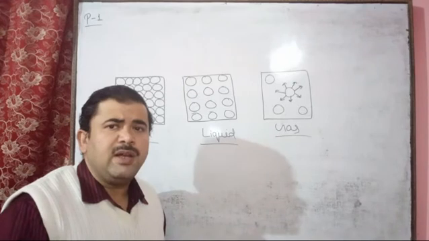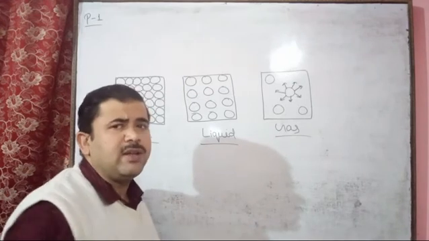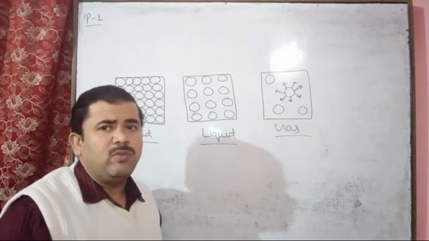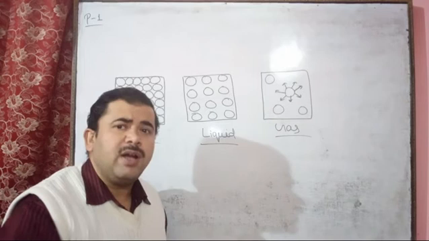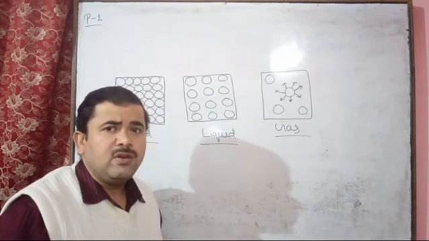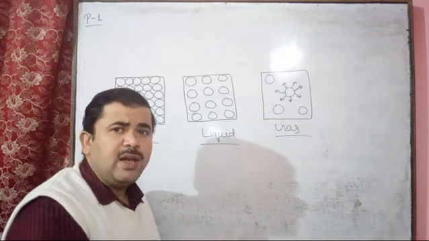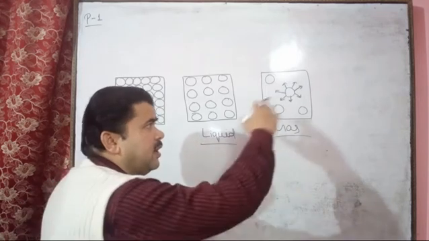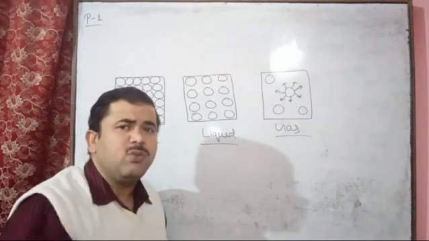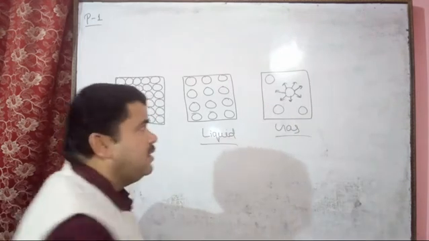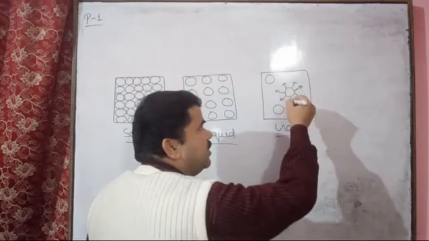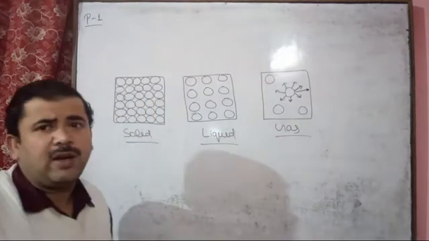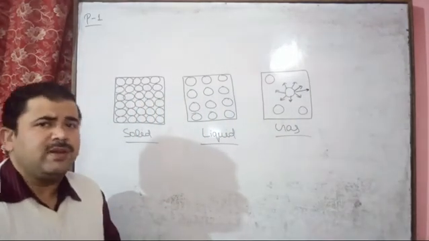In the container, gaseous particles move in straight paths and randomly, and they collide with the other particles. Collisions also occur, and these particles move at very high velocity, and their motion is restricted only by the walls of the container in which they are stored.